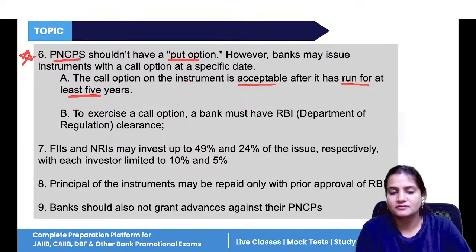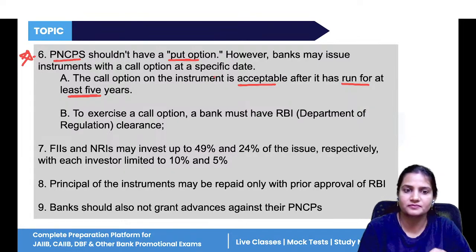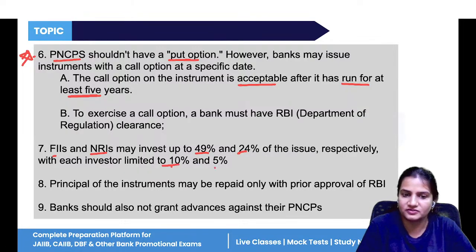It means the bank will call you and give you your money back, but you don't have the option to go to the bank and ask for your money. That is called a put option. Now, FIIs and NRIs can invest up to 49, and individual investment is limited to 10% and 5%.